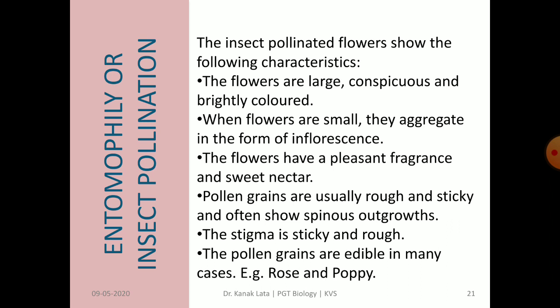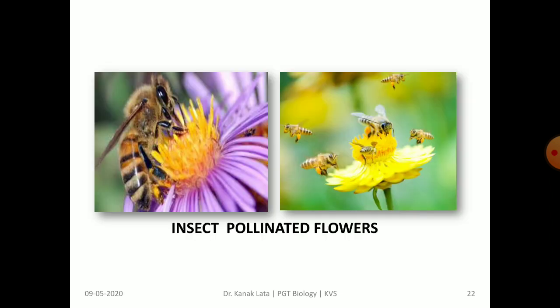Insect pollinated flowers have pleasant smell with sweet nectar and the pollen grains are rough and sticky and sometimes show spinous outgrowth. That is, the exine is spinous. The stigma of such flowers are sticky and rough. In some cases, like rose and poppy, pollen grains are also edible. In this figure, you will observe the bright colored insect pollinated flower.